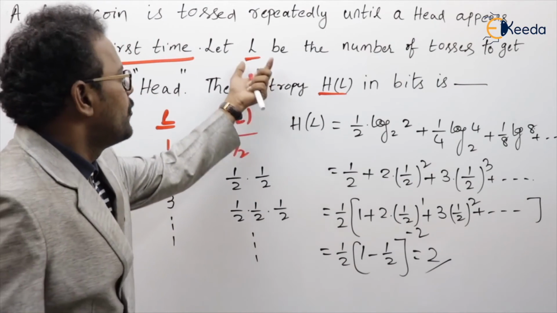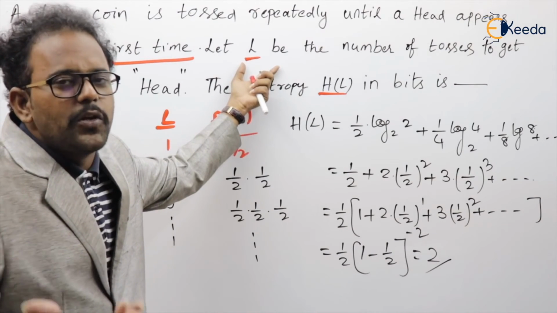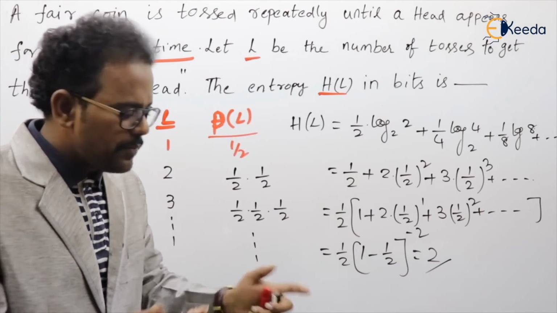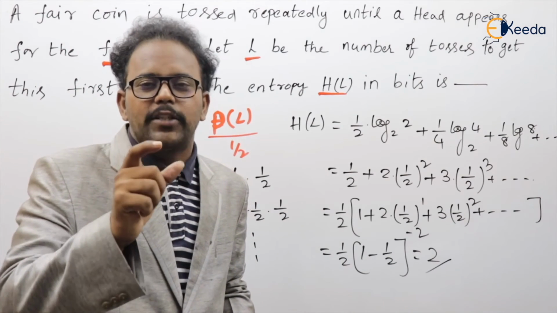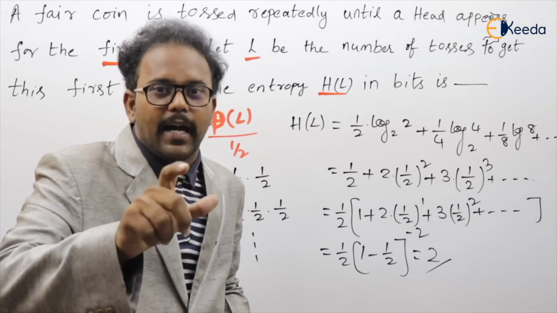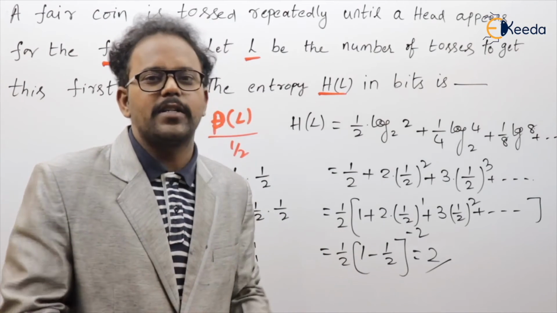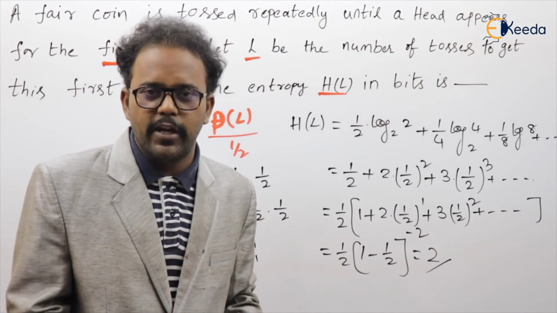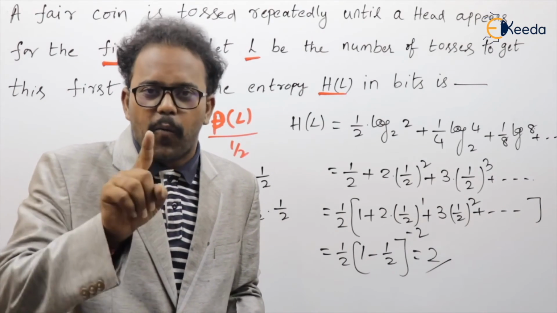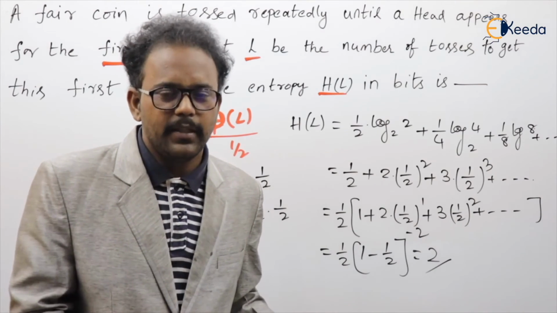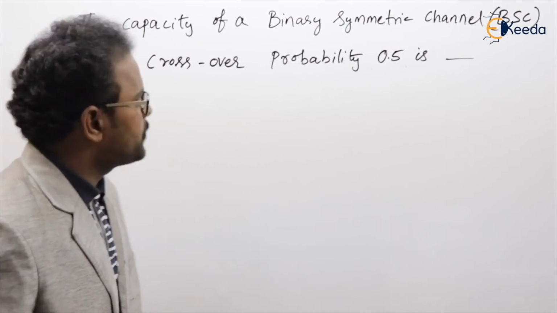Simple logic. We have a coin. We have to get head the first time. So the average number of times you have to toss is 2 times. Sometimes they will ask about a die. What is the average number of times you have to throw the die to get 3 first time, or 5 first time, 6 first time, or 1 first time? Simple logic. A die has 6 faces. So if you throw 6 times on average, there is a chance any number will come the first time. Here there are 2 faces, so toss 2 times. Clear? See the next problem.